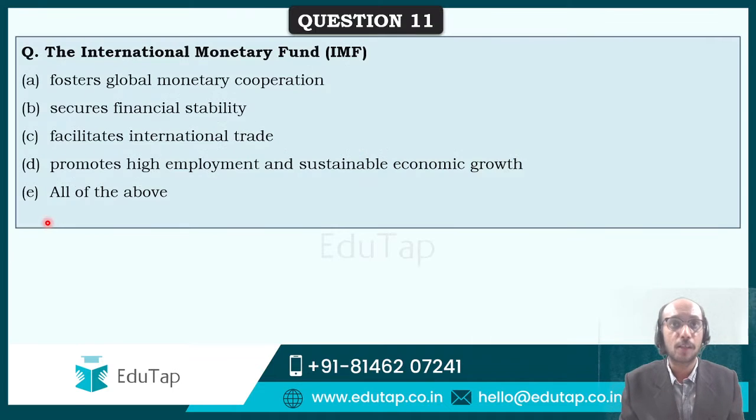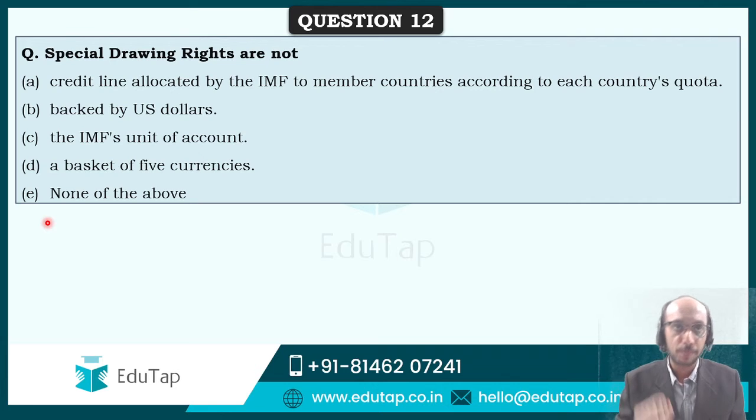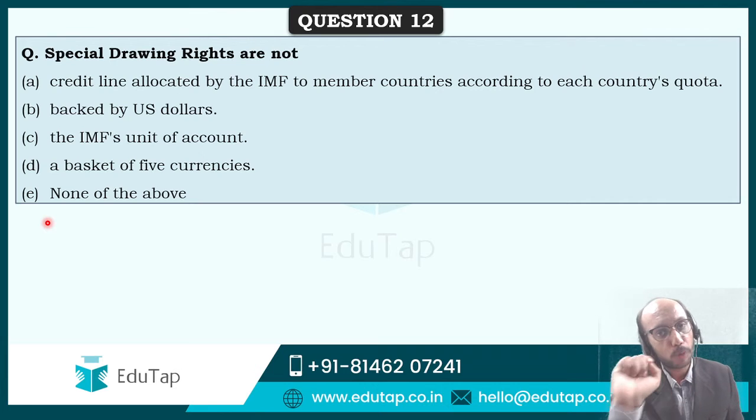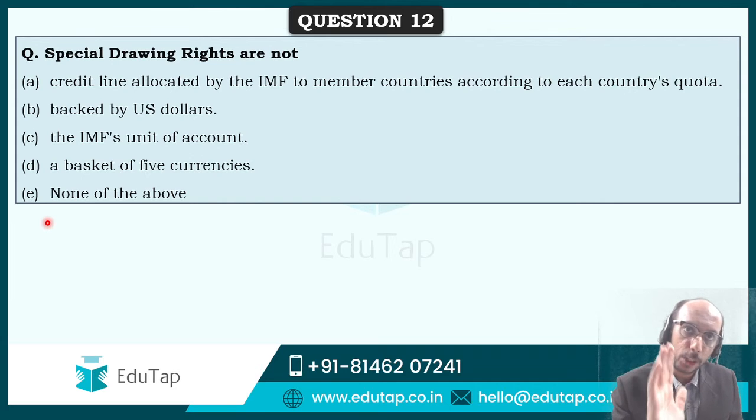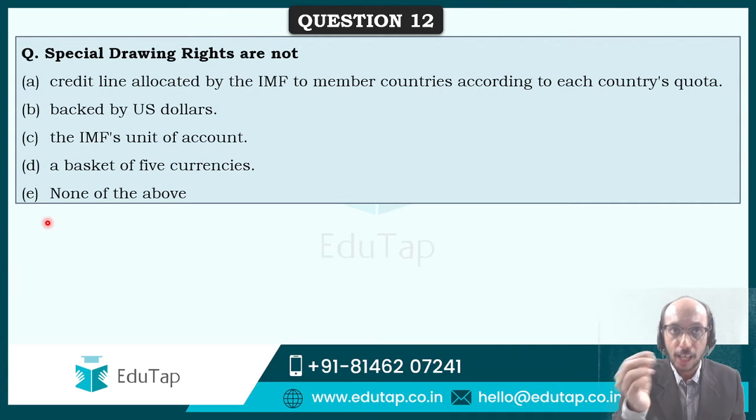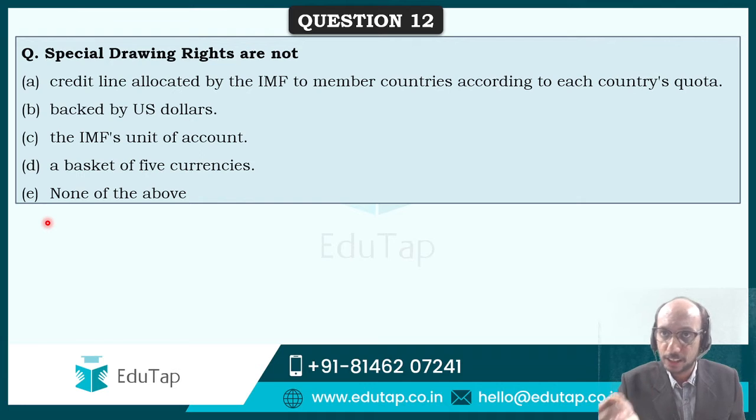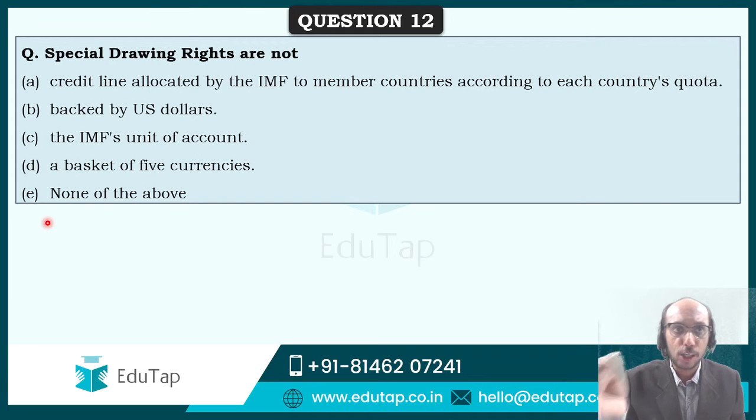in the comment section. Moving ahead to question number 12. Now I had told you earlier that I'm going to have a detailed discussion with you regarding special drawing rights. Now a question related to SDRs has been placed in front of you, and you have to answer: special drawing rights are not a credit line allocated by the IMF to member countries according to each country's quota; special drawing rights are not backed by US dollar; special drawing rights are not the IMF's unit of account; special drawing rights are not a basket of 5 currencies, or none of the above.